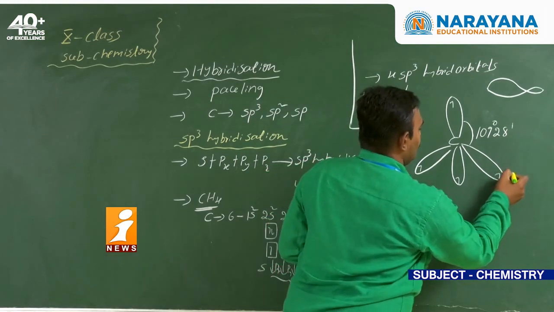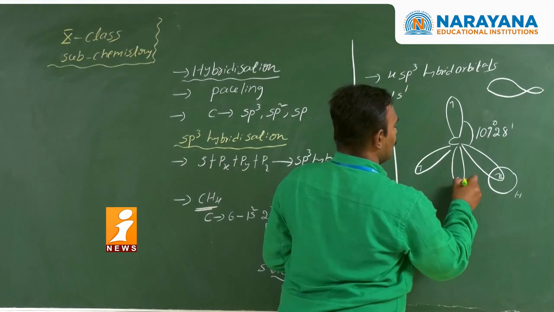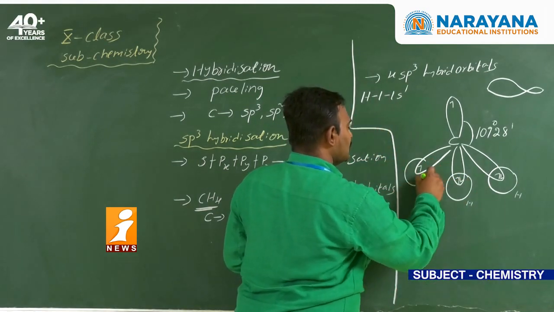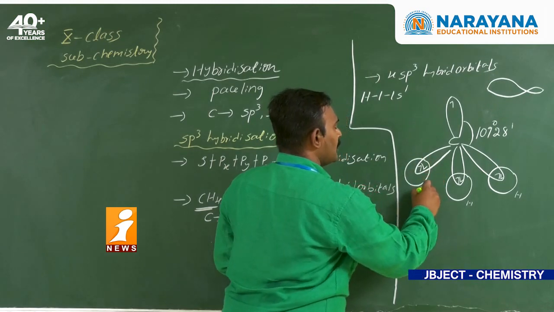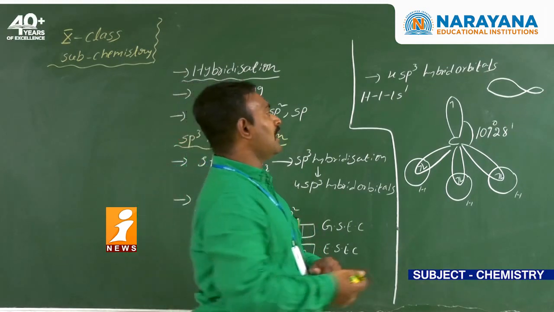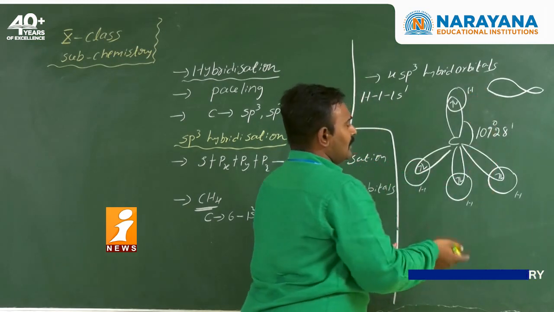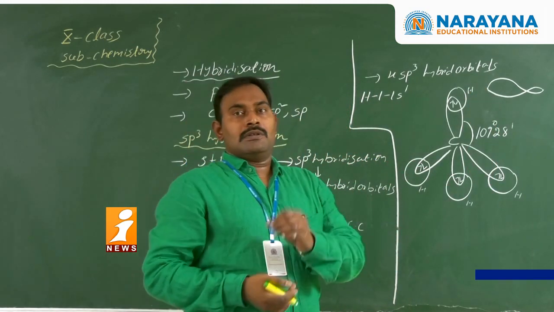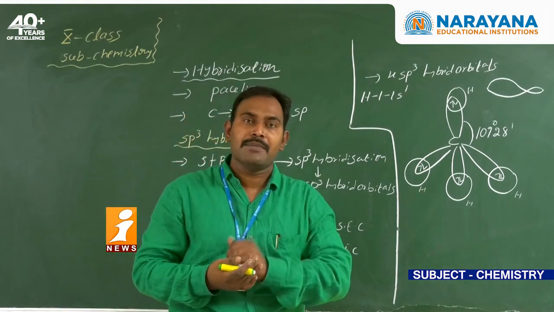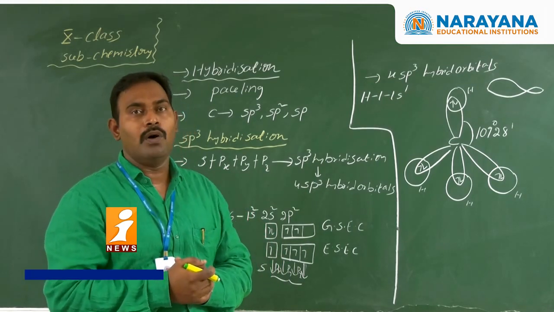Here, the s orbital of the hydrogen atom overlaps with the sp3 hybrid orbital of the carbon atom. As a result of the overlapping, sigma bonds are formed, which are nothing but single bonds. Always listen, hybrid orbitals form only single bonds, or sigma bonds.